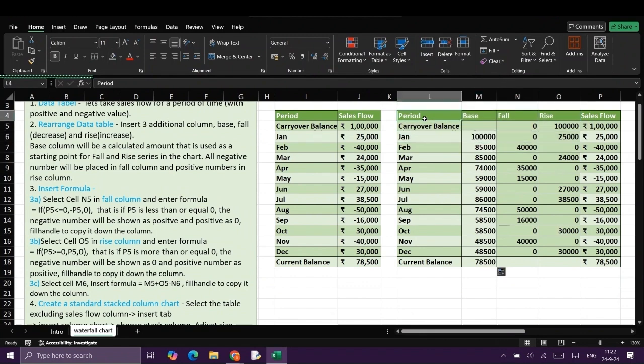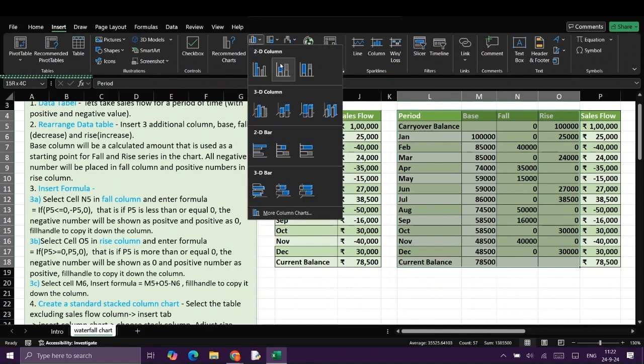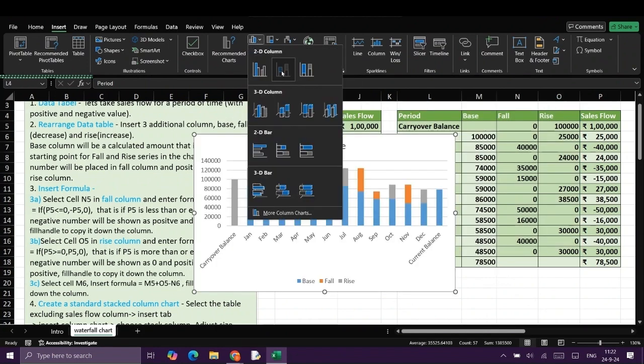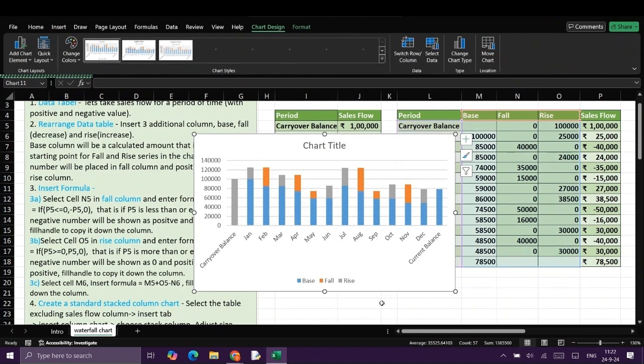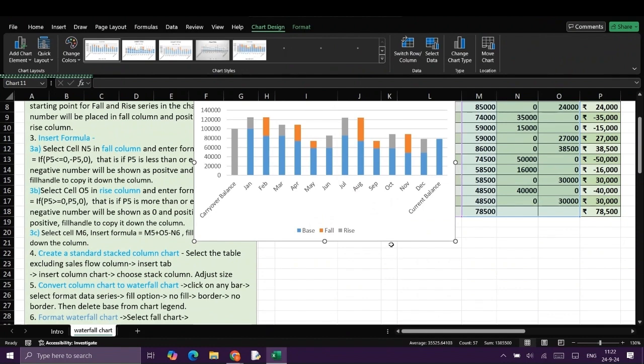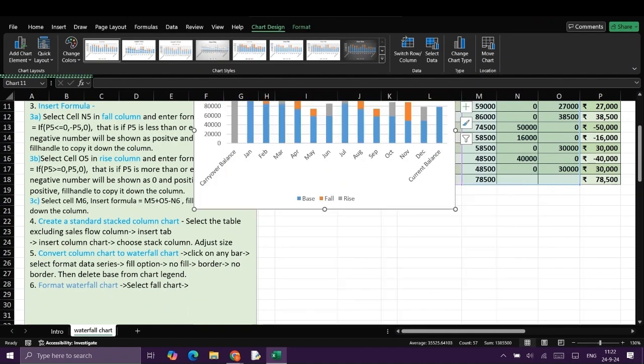This can be done by selecting the table excluding the sales flow column. Go to the insert tab. Go to insert column. Now here you go to column and click it. Now we need to rearrange it and resize it.